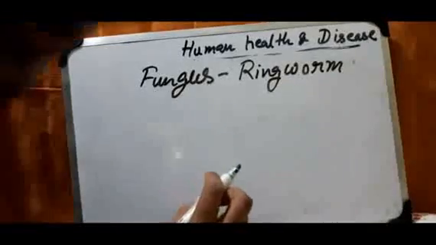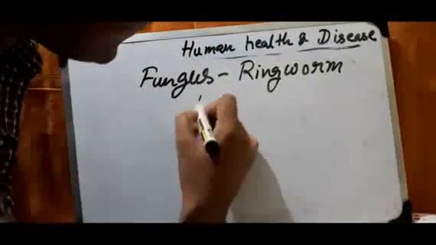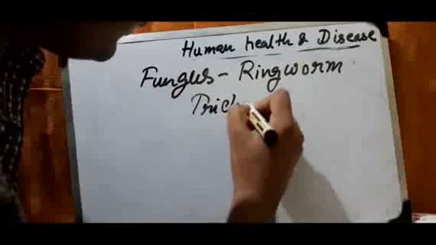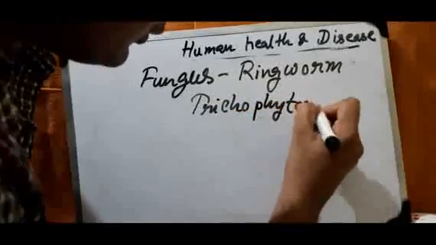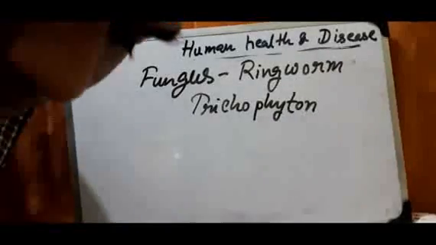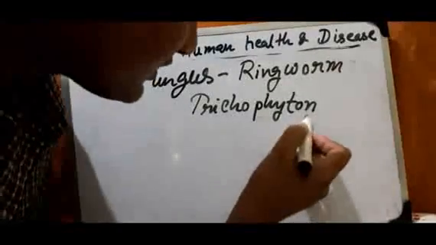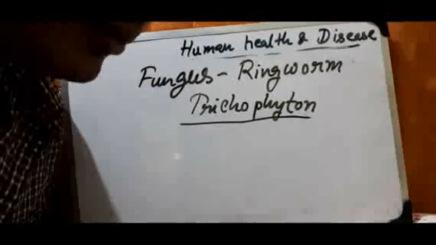And what is the name of the pathogen? Write down Trichophyton. The fungus Trichophyton causes the disease ringworm.